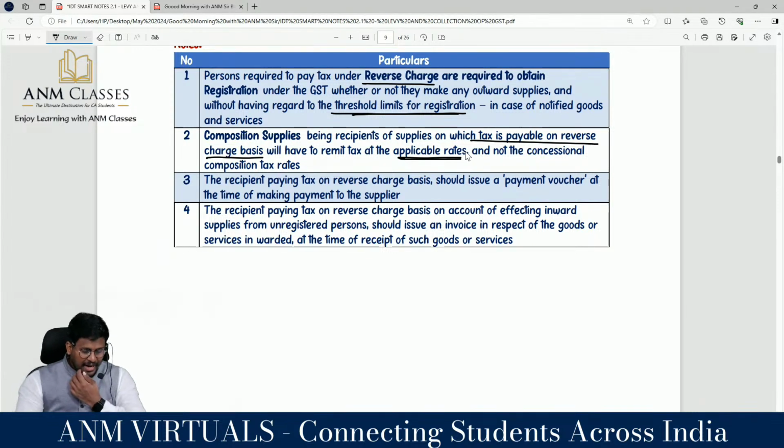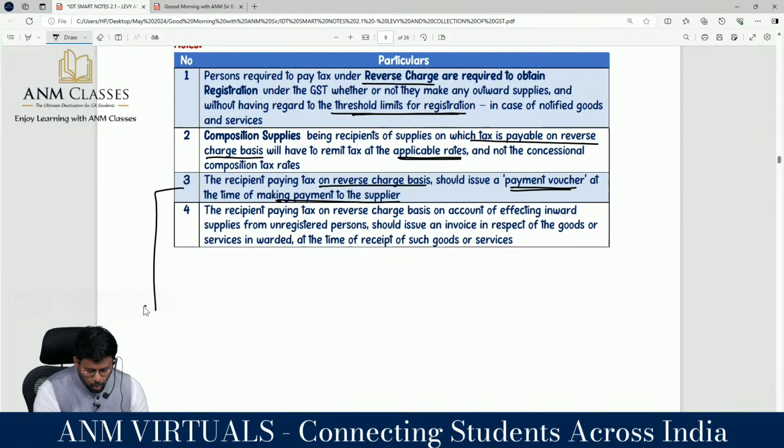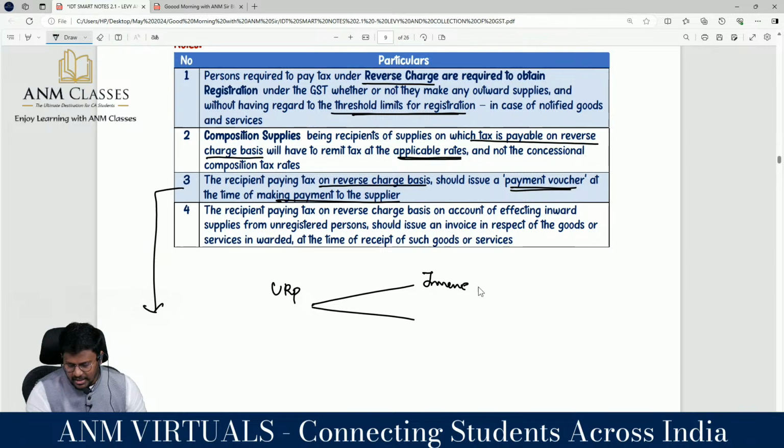Correct? And the recipient paying tax on reverse charge basis should issue a payment voucher at the time of making payment to the supplier. So if you are getting any supply from an unregistered person, correct? Yes, the recipient is the person responsible for raising the invoice. Correct? Yes, as per section 31 subsection 3 clause F. Yes, sir.